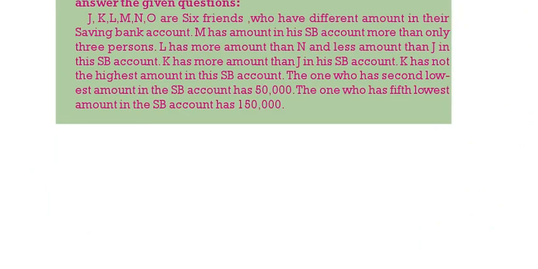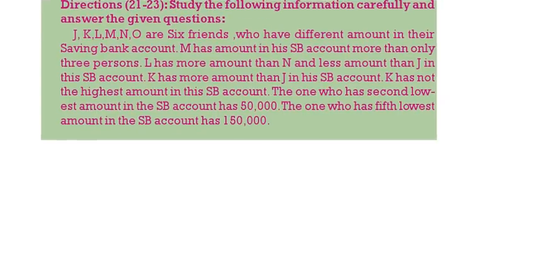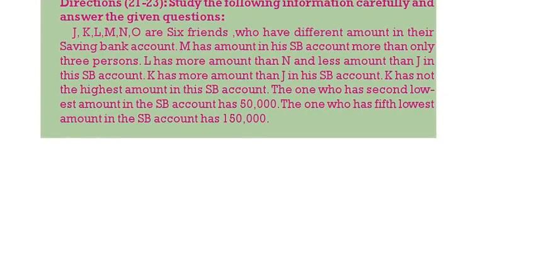Next, 21 to 23. There are 6 friends having the SB account in the bank. M has more amount in his SB account than only 3 persons. L has more than N and less than J in SB. K has more than J in SB. K does not have the highest amount. The one who is second lowest has 50,000. Fifth lowest has 1,50,000.